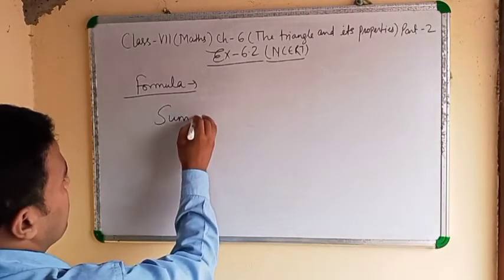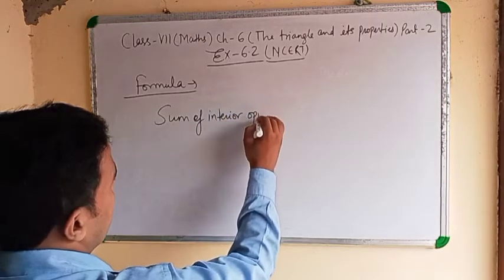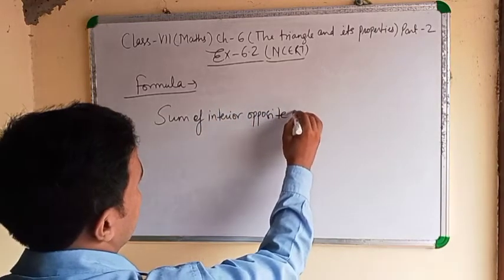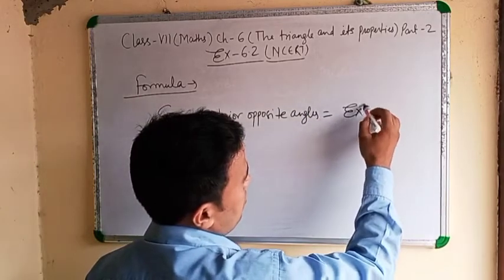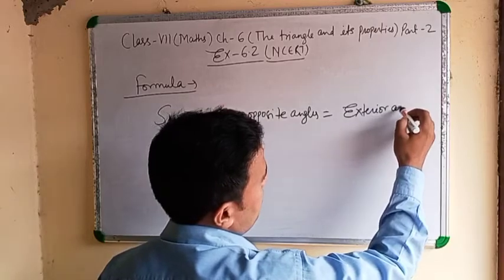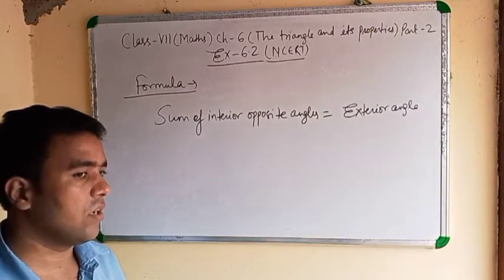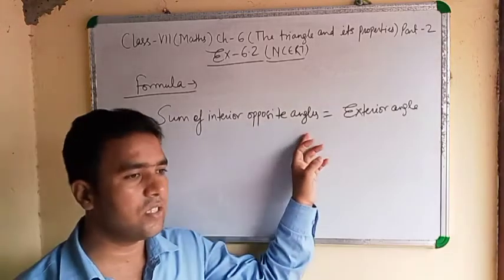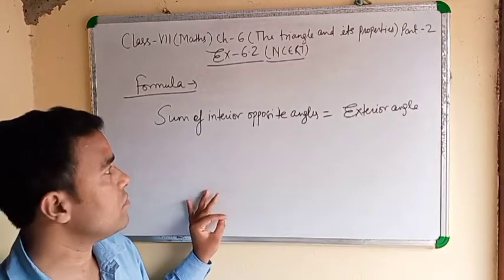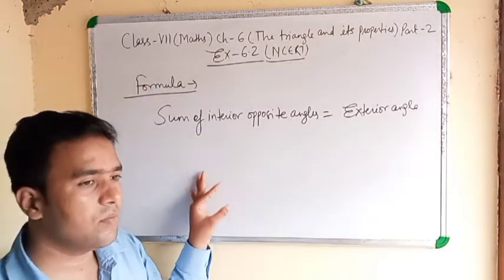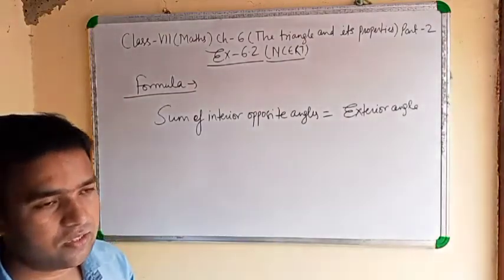Sum of interior opposite angles equal to exterior angle. Clear? It is a formula. Sum of interior opposite angles equal to exterior angle. Clear? With the help of this formula, you can do all the questions of this exercise.